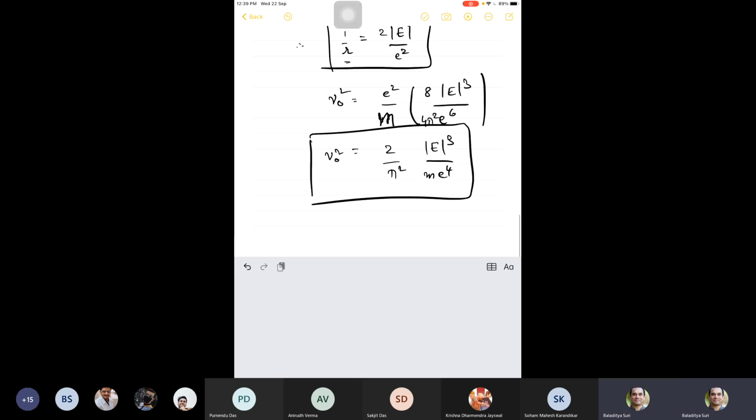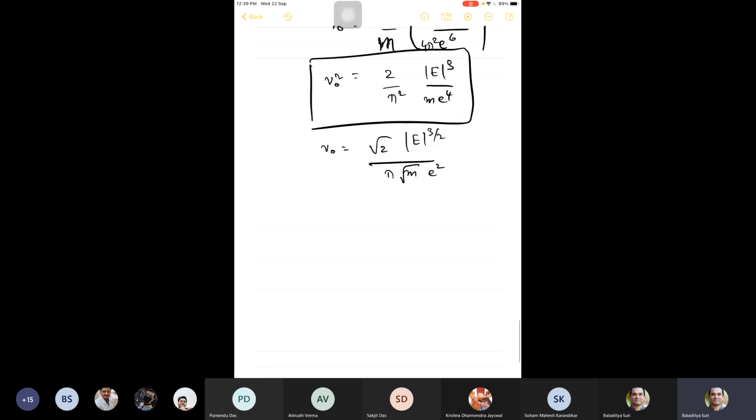Therefore, nu naught will be square root 2 e power 3 by 2 pi m square root m e squared. Okay. Now, this nu naught, from the correspondence principle, is the frequency when the atom is in some large nth state.